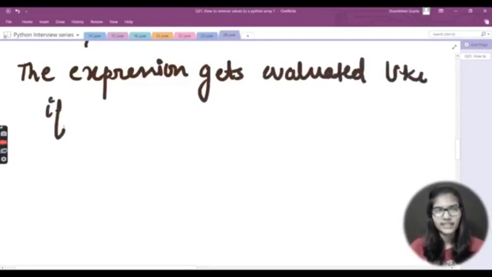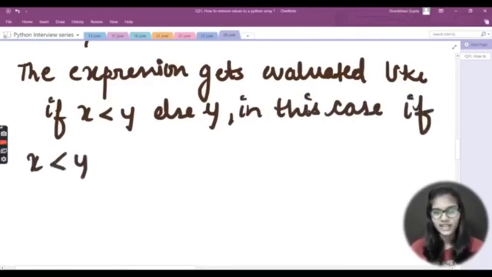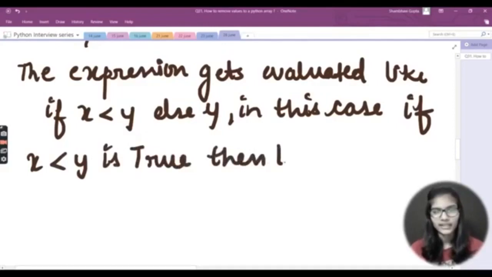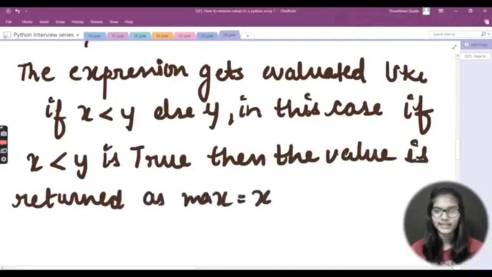Like if x is less than y, else y. Let's say this is the statement which we have written. In this particular case, what's the whole idea? If x is less than y, then my condition is true. If x less than y is true, then the value is returned as max is equal to x. In that case, this is the value which is returned.